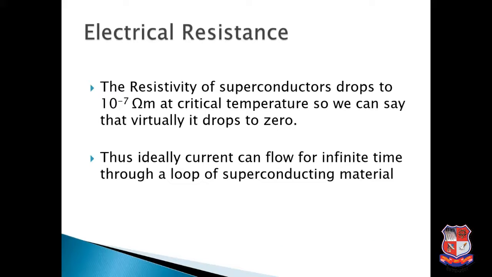Our first property is electrical resistance. As we saw in the definition, superconductors are the materials that lose their resistivity on cooling down, at the critical temperature. So this is the property of a superconductor: the resistivity drops to 10 raised to power minus 7 ohm meter at the critical temperature. So we can say that it virtually drops to 0. Ideally, current should flow for infinite time through a loop of superconducting material, as they lose their resistivity.